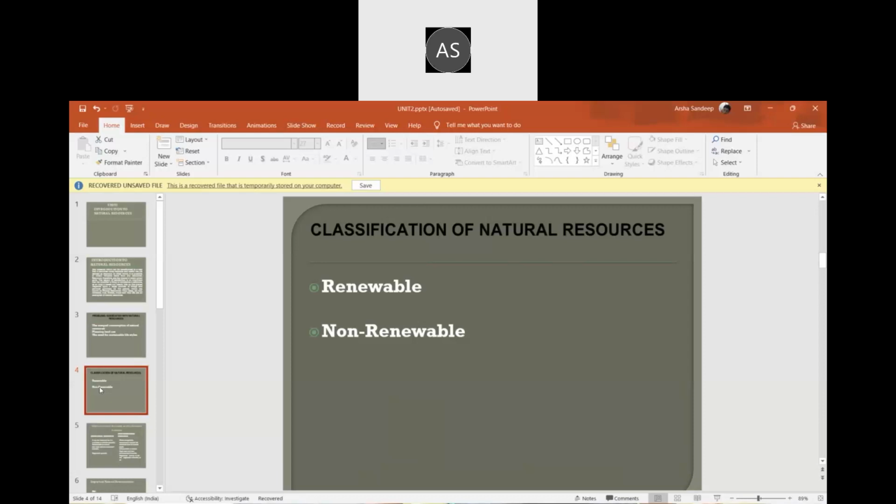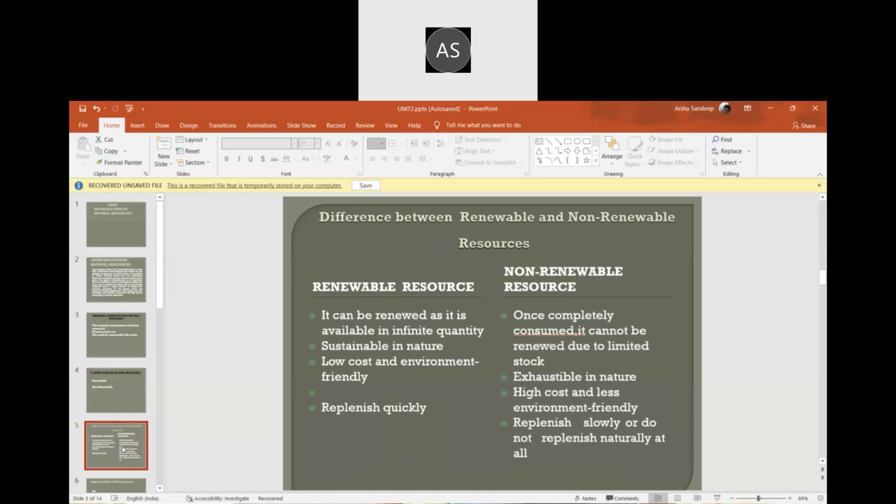In non-renewable resources, we have high demand, but only lesser availability. This is the thing about non-renewable. So next we'll see the differences between renewable and non-renewable resources.